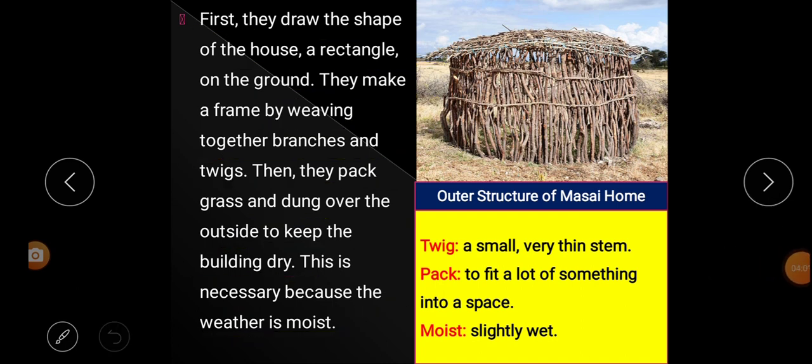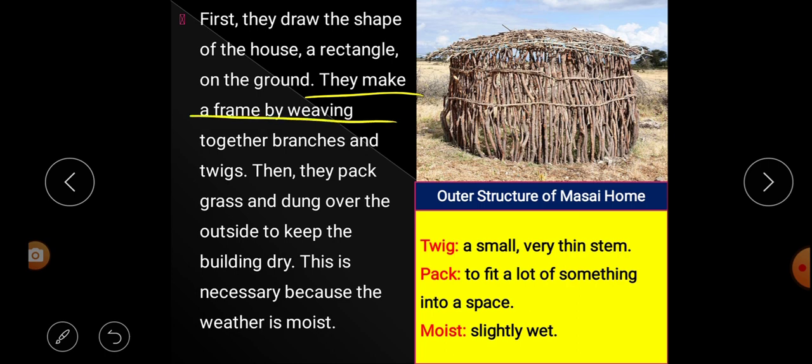This sentence says that first they draw the shape of the house. That means the Maasai women, before constructing their house, draw the shape of the house. How? A rectangle on the ground. That means the structure of the Maasai house is in a rectangle shape. So before building the house, first of all they draw a rectangle shape on the ground.